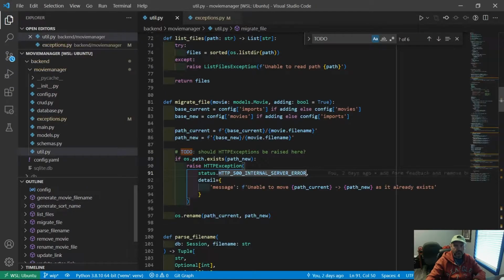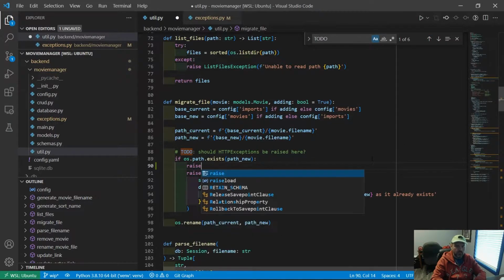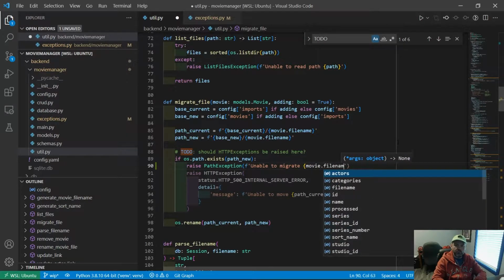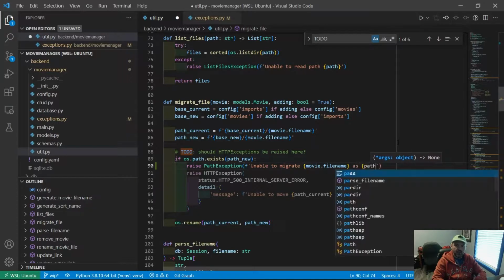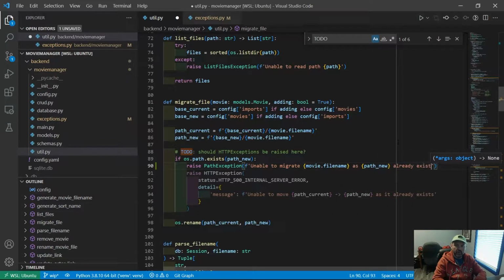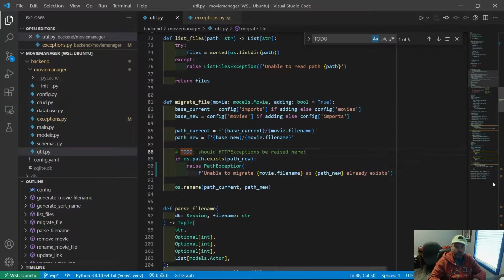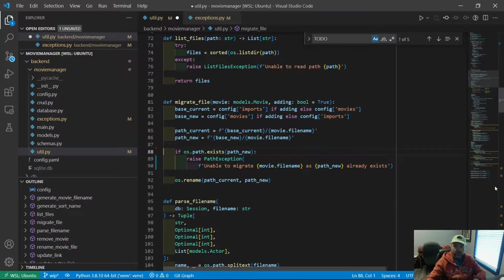So let's go back to the very first one, and let's raise a custom exception. We'll raise a PathException here. Let's say unable to migrate movie.filename as path.new already exists. Okay, I think that's a sufficiently pithy error message to put in there. So we're going to go ahead and remove our other thing now. We've got that, and we can get rid of that as well.